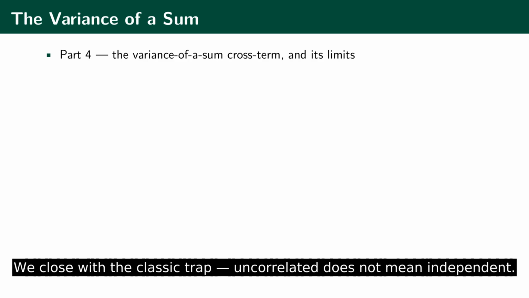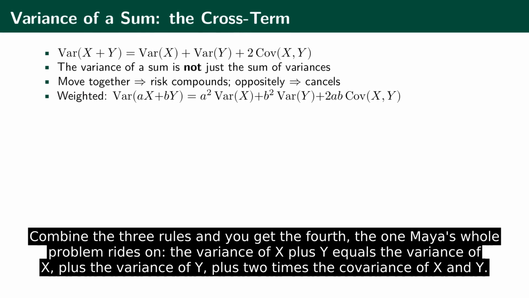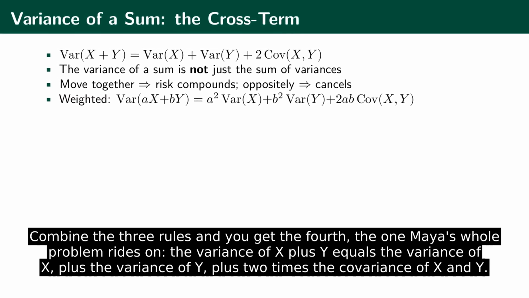We close with a classic trap. Uncorrelated does not mean independent. Combine the three rules and you get the fourth. The one Maya's whole problem rides on.